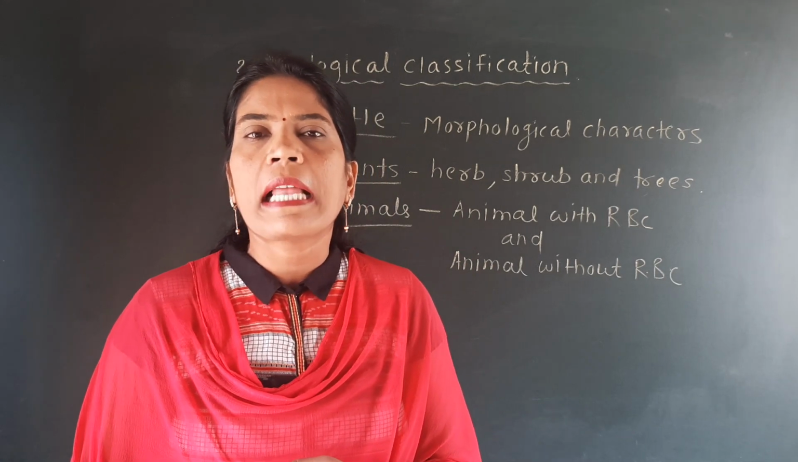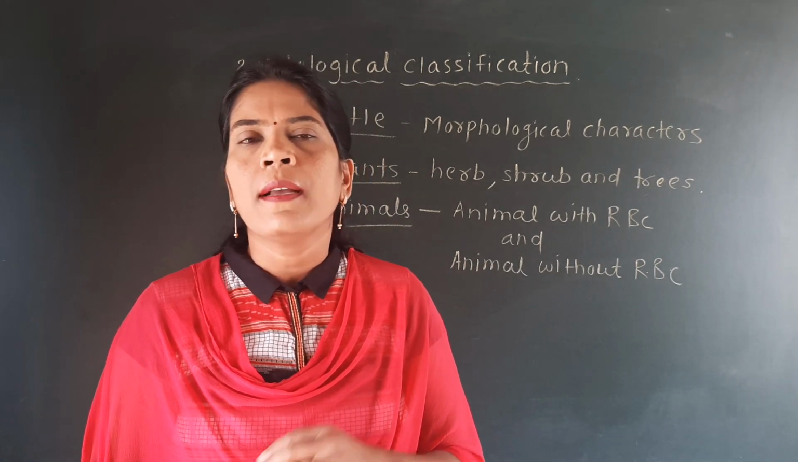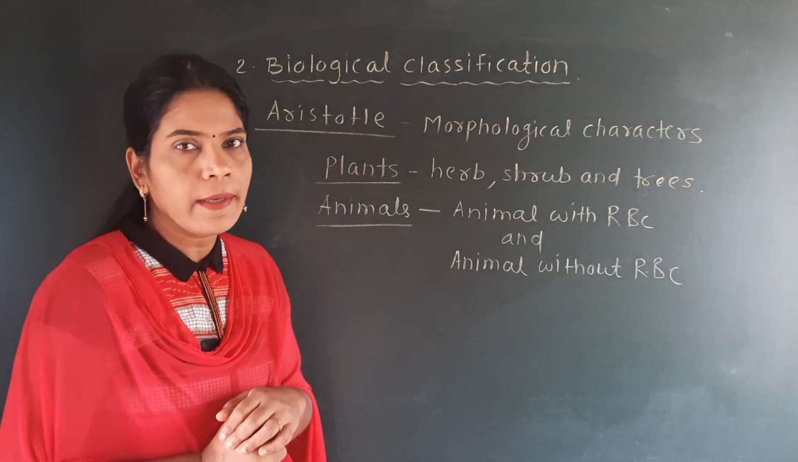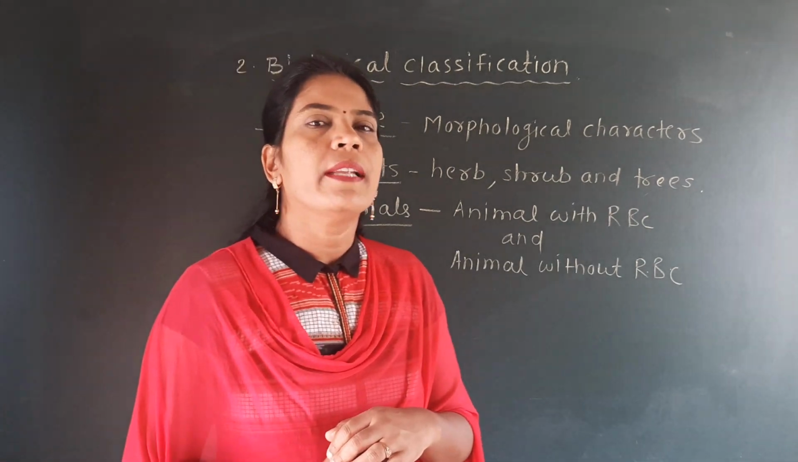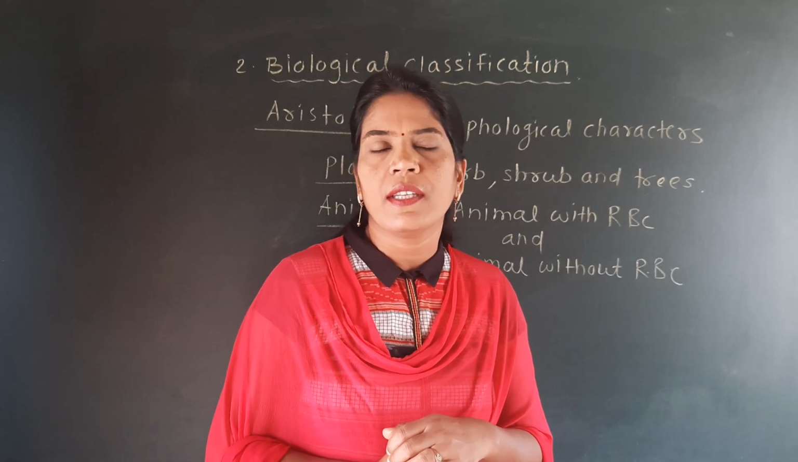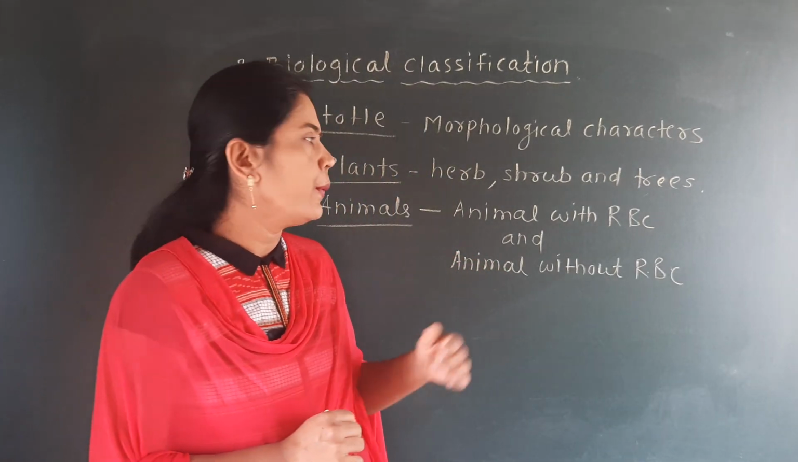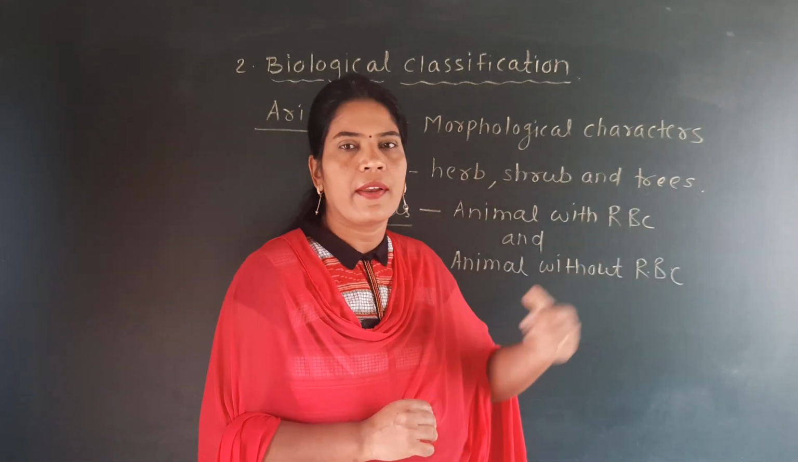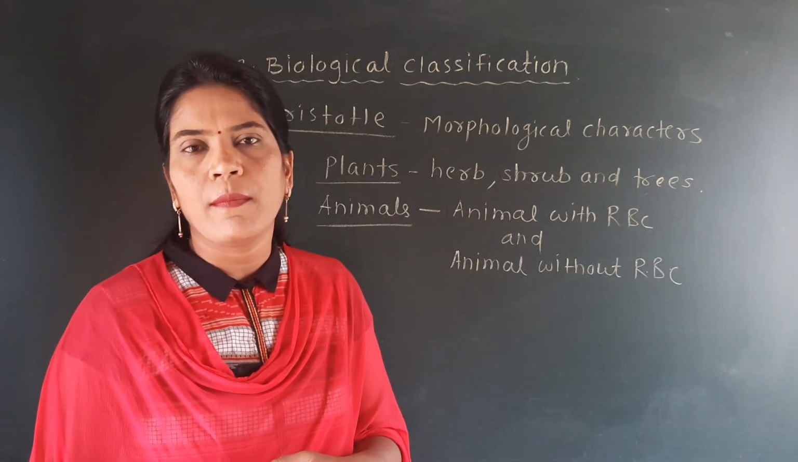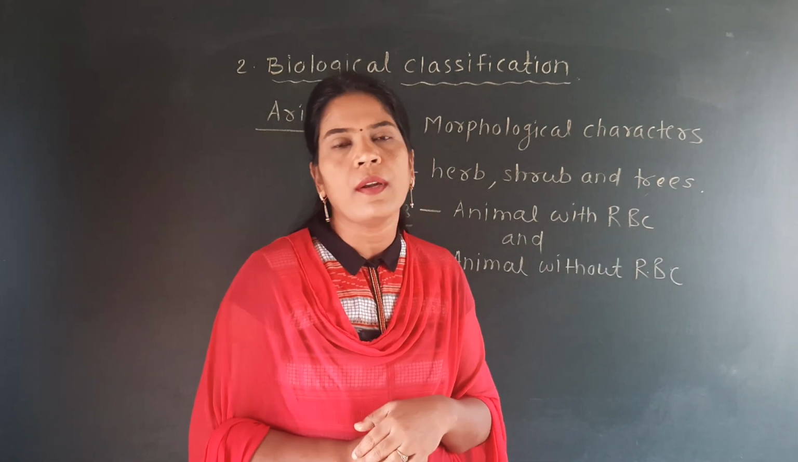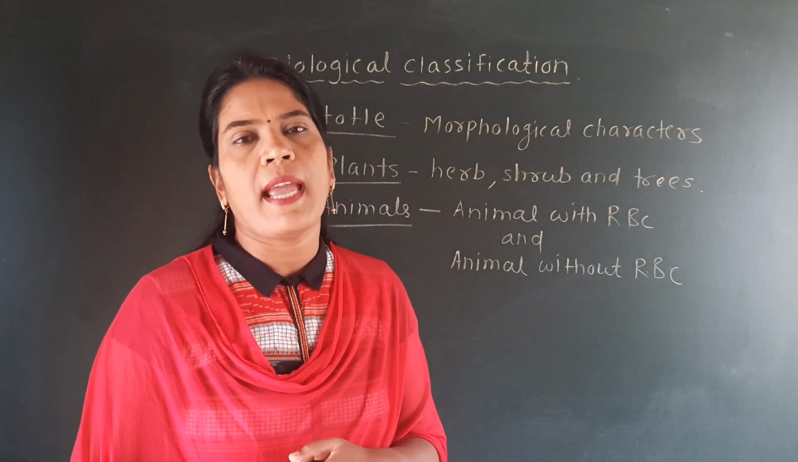So this is the classification carried out by the scientist named Aristotle. You should know that Aristotle took into consideration the morphological characteristics of plants, and that is why he classified plants into herb, shrub, and tree, as well as he classified animals into animals with RBC and animals without RBC. Next to Aristotle,